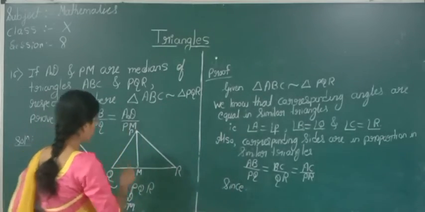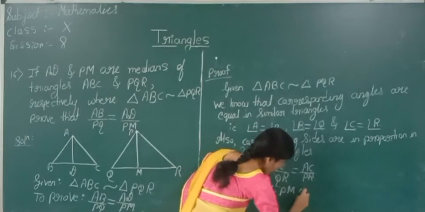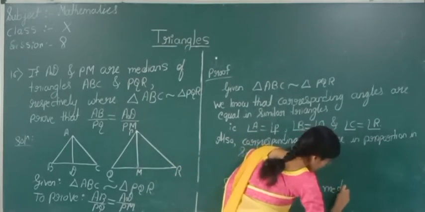Now we can write here, since AD and PM are medians. Yes or no?